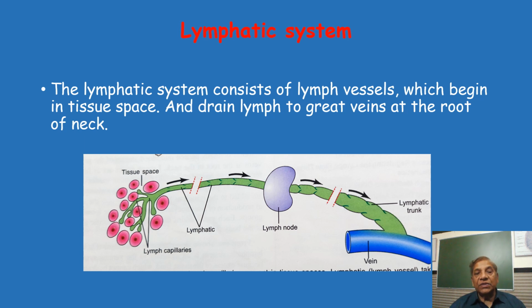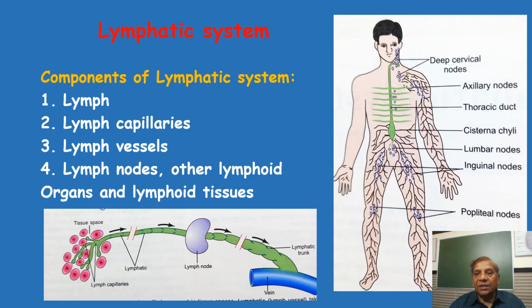Whatsoever tissue fluid cannot be drained by the blood capillary has to be drained by another system, but it ultimately drains into the blood.